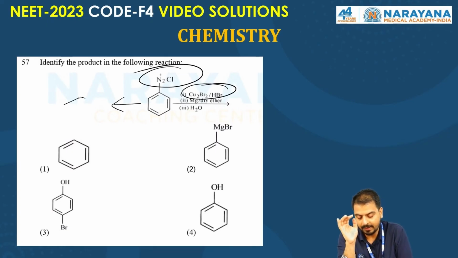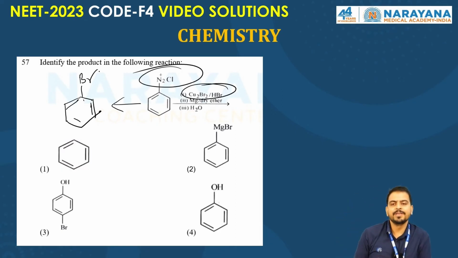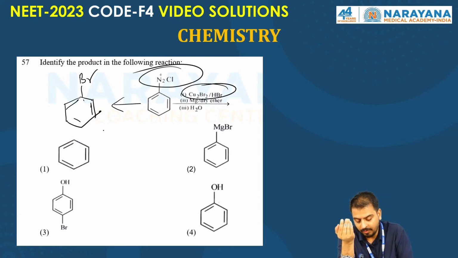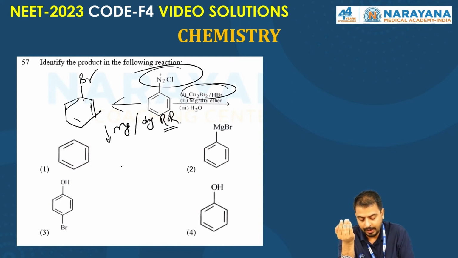In the Sandmeyer reaction, it just liberates nitrogen gas and forms halobenzene, or bromobenzene. Bromobenzene reacts with Mg in dry ether and forms Grignard reagent. Okay, and the Grignard reagent undergoes hydrolysis.